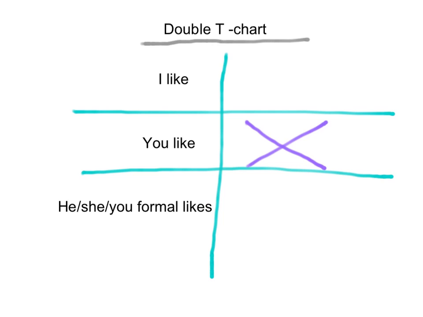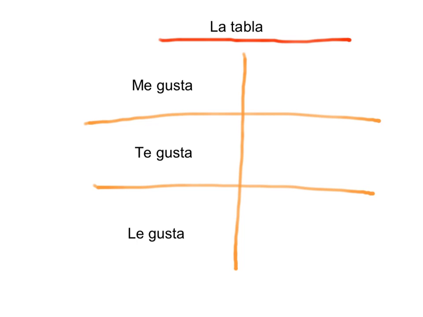Alright, so moving on. We're going to come to the tabla. This whole thing is called a tabla in Spanish. We're going to learn how to say the different things. The first one is me gusta. So, say me gusta. Then we have te gusta. So, say te gusta. And then finally we have le gusta. So, say le gusta. So what we have here is I like, you like, he, she likes. This is the way we say it.